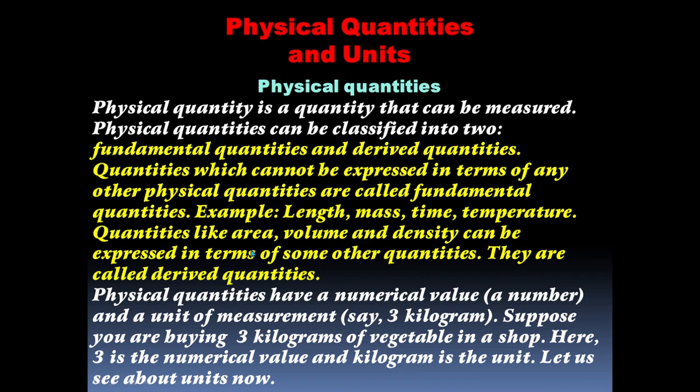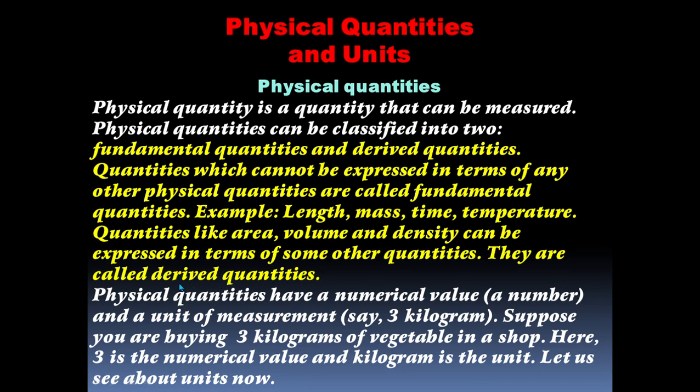Next definition is derived quantities. Quantities like area, volume and density can be expressed in terms of some other quantities. They are called derived quantities. Once again, repeat the concept of derived quantities.